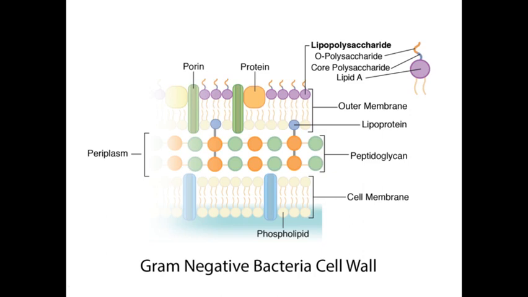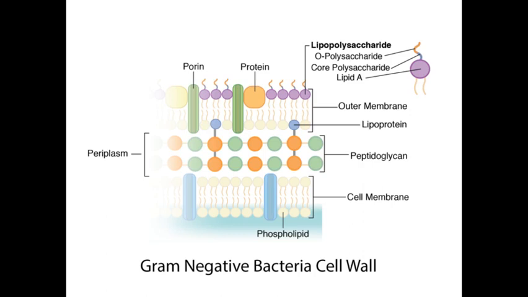So whenever we discuss the composition of the outer membrane, it is an additional layer present in gram-negative bacteria which is absent in gram-positive bacteria, and it is composed of lipid bilayer, proteins and lipopolysaccharides, okay.